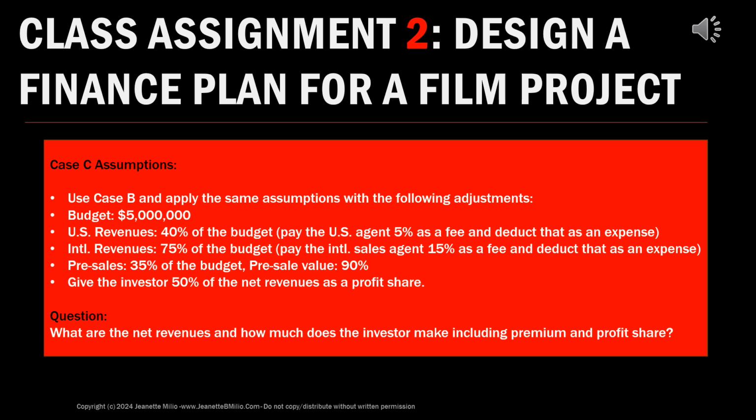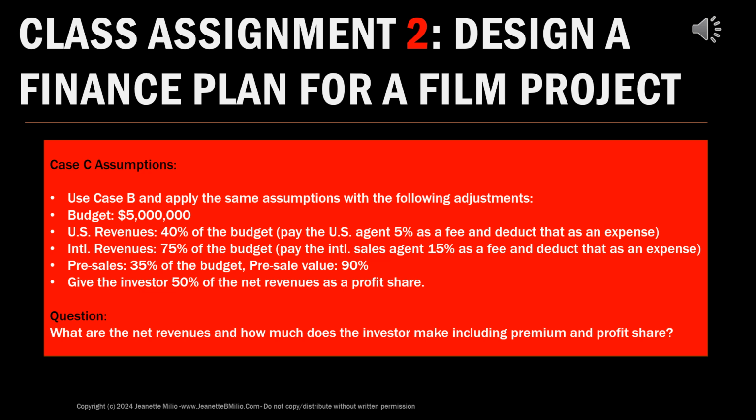The US revenue that the US will pay you for US distribution rights is now 40% of the budget, not 35%. The international revenues are projected to be 75% of the budget, and that's what they'll also be generating when you're done and you're going into the waterfall component. And for the US revenues, you're going to have a US agent charging 5%, and we'll deduct that, of course, as an expense. And then you have international revenues handled by an international sales agent, and they will charge you 15% as a fee for all the international revenues that they're generating.